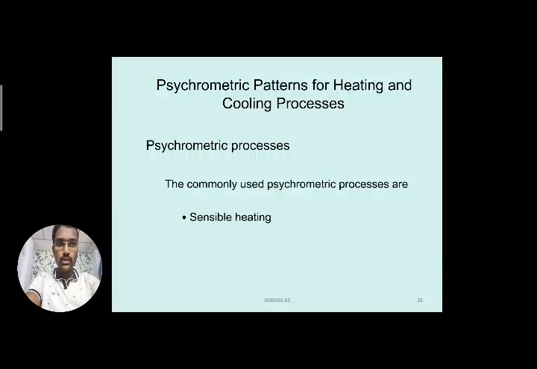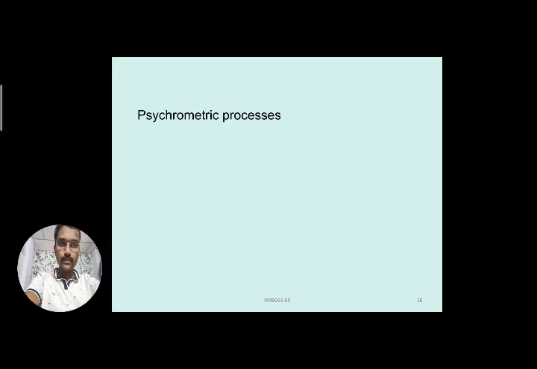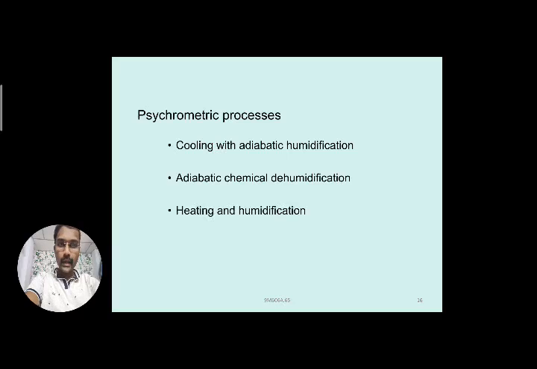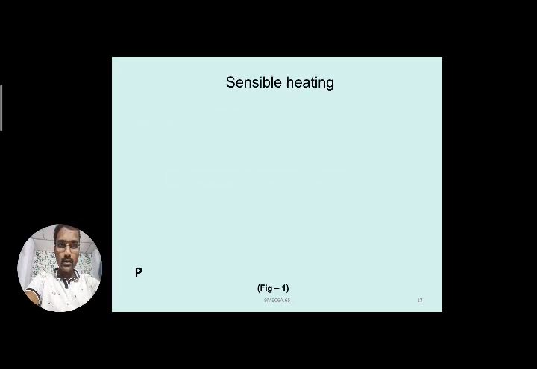Processes commonly used are sensible heating, sensible cooling, cooling with dehumidification, cooling with adiabatic humidification, adiabatic chemical dehumidification, heating and humidification, and mixing of air streams. In this we will discuss a few of them. The first we will deal with is sensible heating.